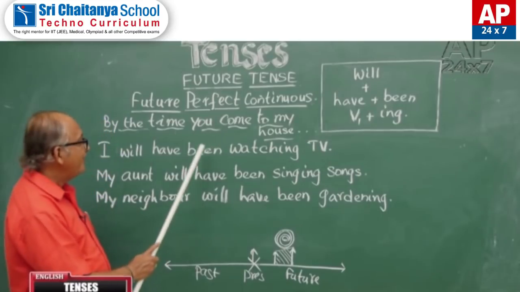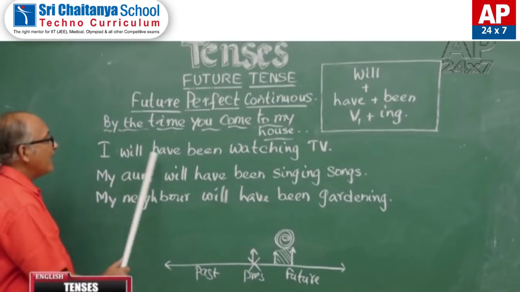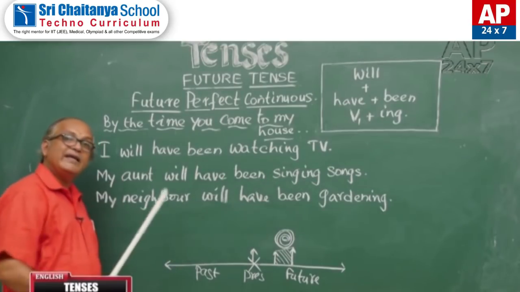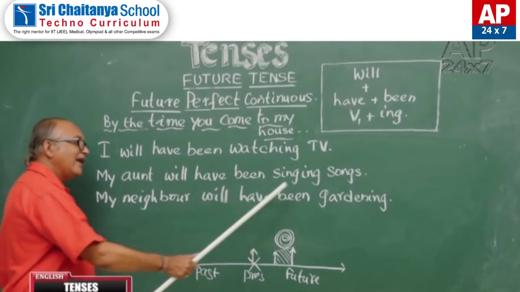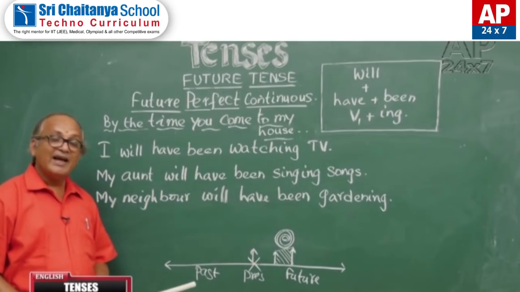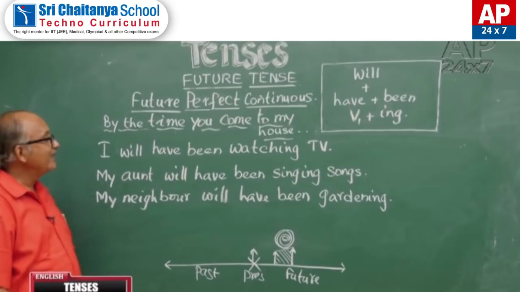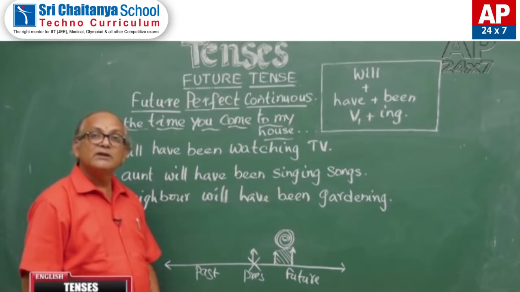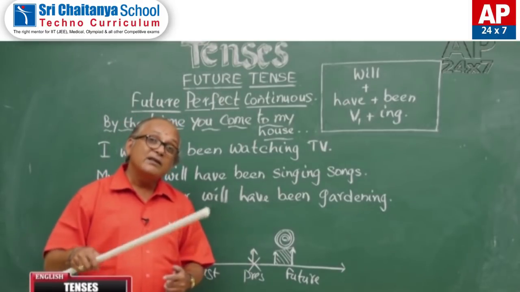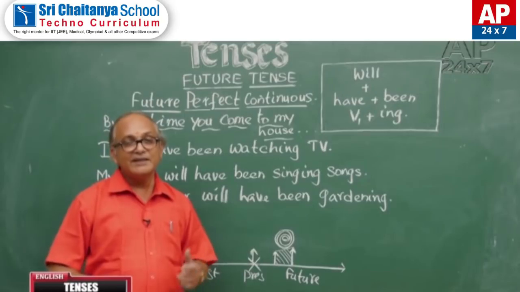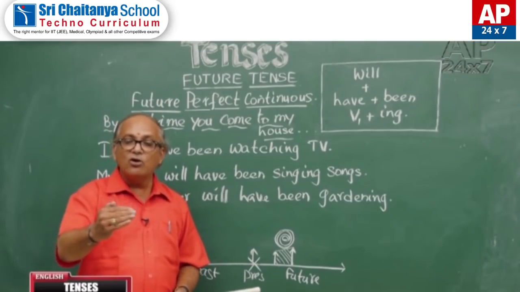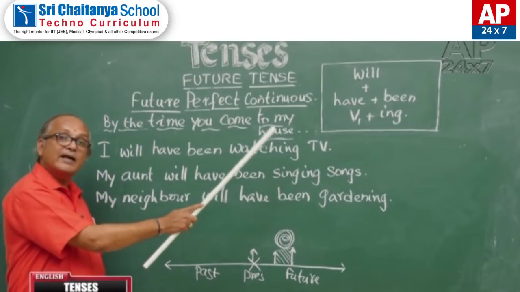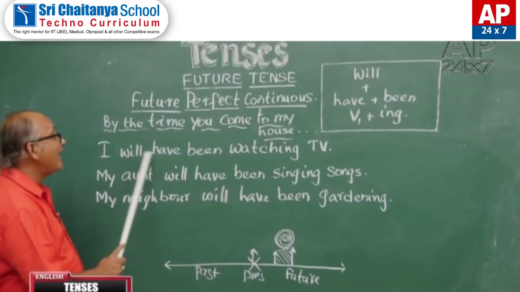Let us discuss it with the help of these examples. I will have been watching TV. My aunt will have been singing songs. My neighbor will have been gardening. As usual, for all these sentences, we have the same condition: by the time you come to my house at 9 o'clock tomorrow morning. That is the point of time in future. By the time you come to my house at 9 o'clock tomorrow morning, I will have been watching TV.